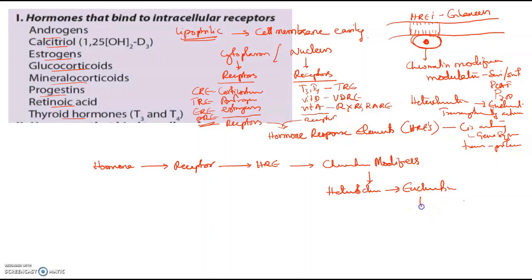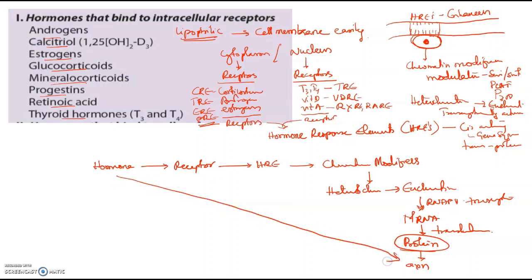This euchromatin will recruit RNA polymerase 2, and it will produce mRNA. This mRNA will get out and produce the protein by translation. So both transcription and translation have occurred, and a protein is generated. This protein will do its action. So the hormone does its action.